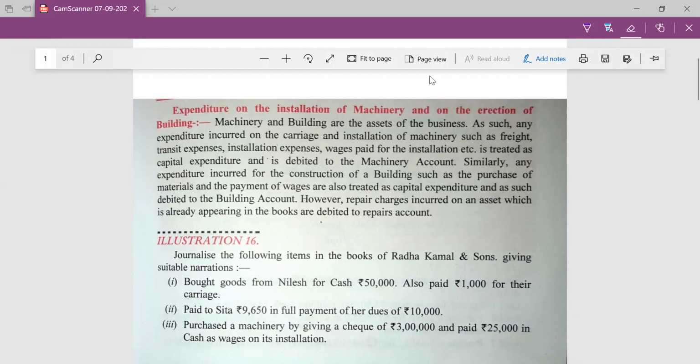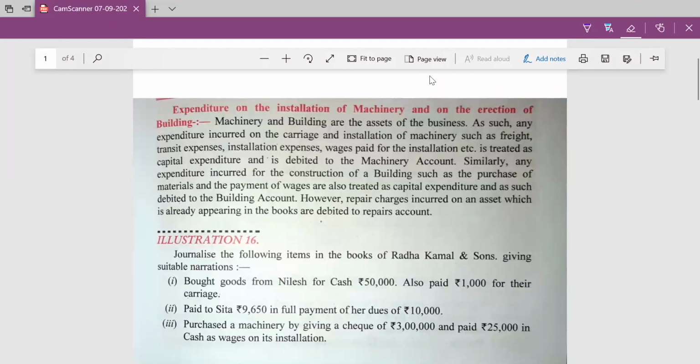Machinery and building are the assets of the business, and any expenditure incurred on the machinery such as freight, transit expenses, installation expenses, wages paid for the installation is treated as capital expenditure and is debited to the machinery account. Similarly, any expenditure incurred for the construction of buildings, such as purchase of material, payment of wages, is also treated as capital expenditure and debited to the building account.